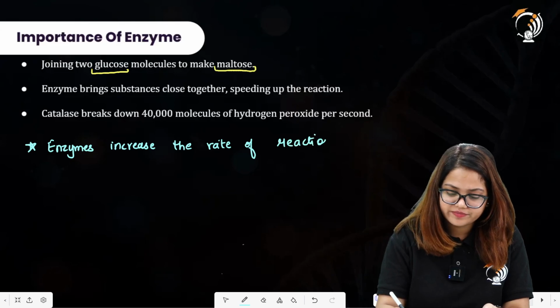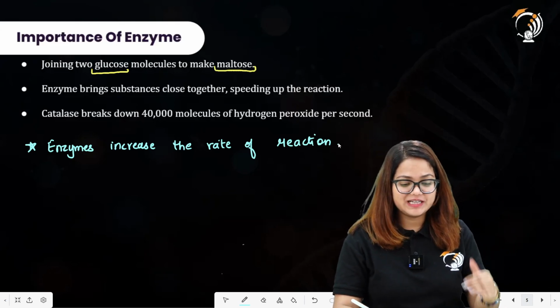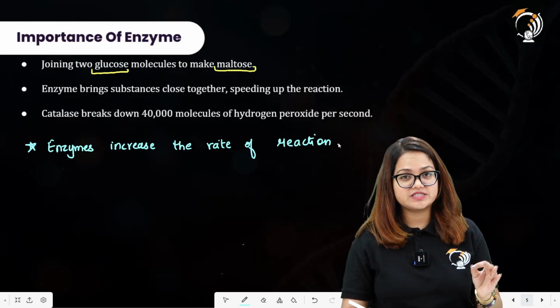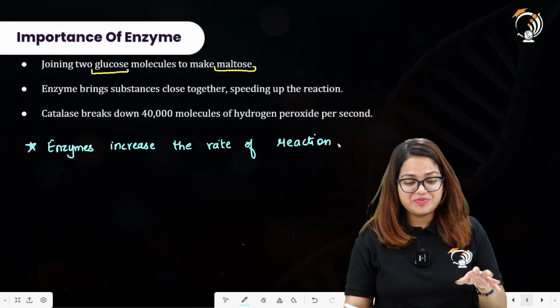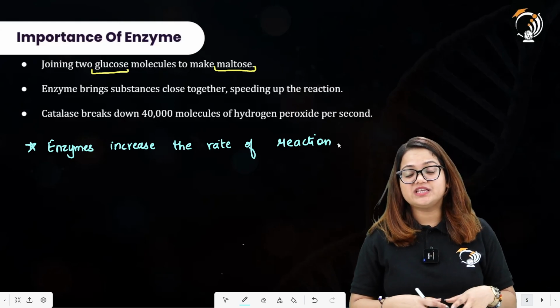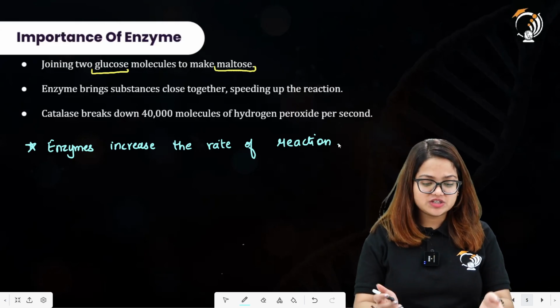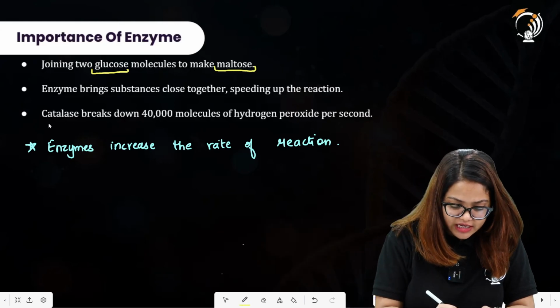Then we have an enzyme, catalase, that breaks down 40,000 molecules of hydrogen peroxide per second. And how does it do so? Since we have studied that enzymes are capable of doing chemical reactions at a very high rate, this is an example in which the enzyme is catalase.